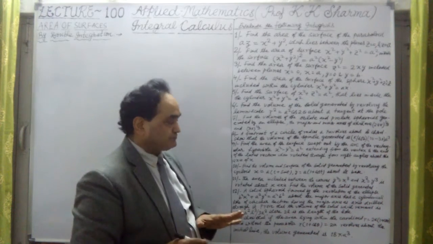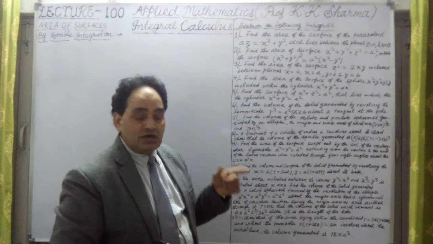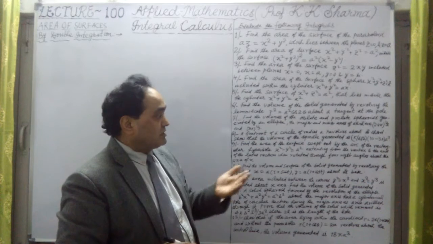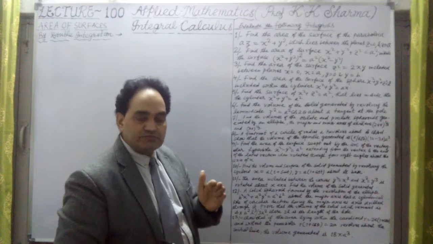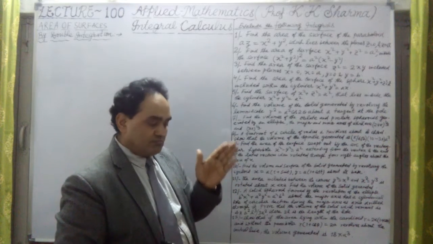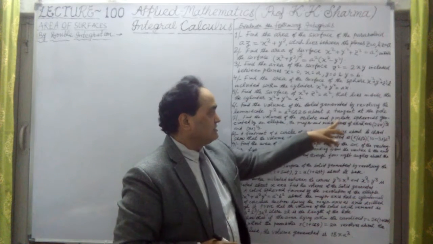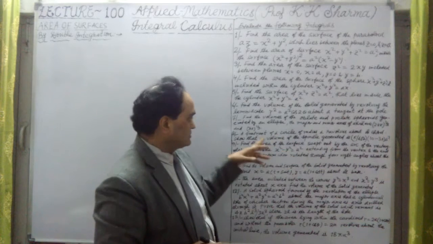Prolate and oblate spheroids are the solids obtained by revolving the ellipse about its minor axis, then it's oblate, and if about the major axis, then it's prolate.